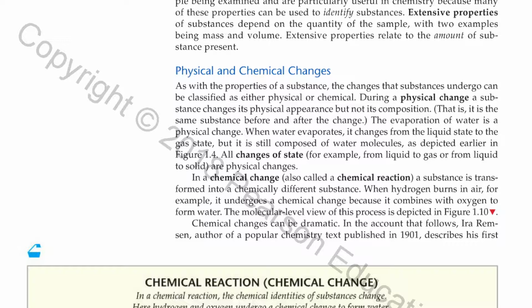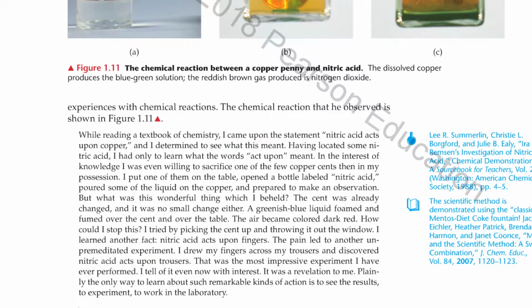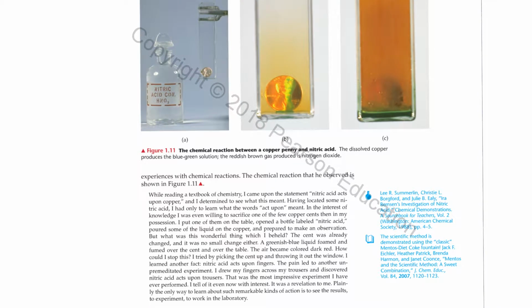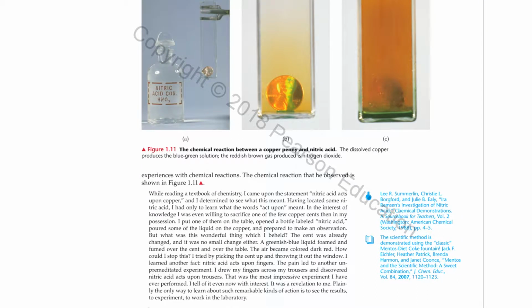In the account that follows, Ira Remsen, author of a popular chemistry text published in 1901, describes his first experience with chemical reactions. The chemical reaction that he observed is shown in Figure 1.11. While reading a textbook of chemistry, I came upon the statement, "nitric acid acts upon copper," and I determined to see what this meant. Having located some nitric acid, I had only to learn what the words "act upon" meant. In the interest of knowledge, I was willing to sacrifice one of my few copper cents then in my possession.